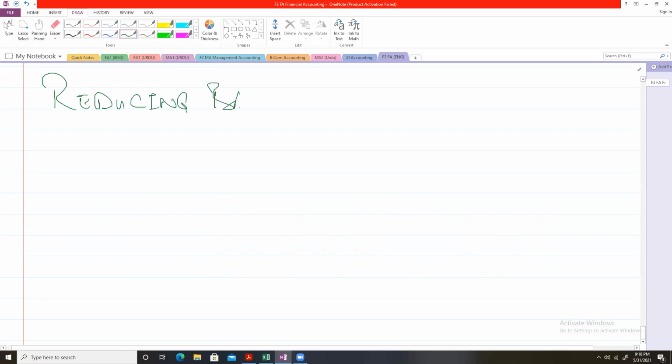Is reducing balance method. In this method, what happens is that instead of applying the rate of depreciation on the cost, we take the written down value of the asset. We take the written down value of the asset.